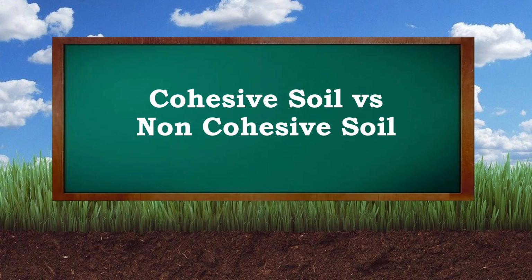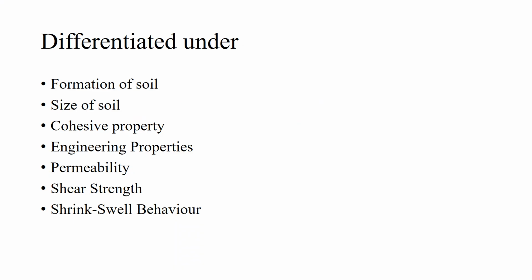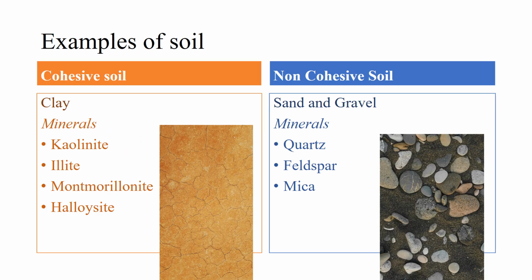Cohesive soil versus non-cohesive soil. The two soils can be differentiated under various categories. Cohesive soil is mainly clay. Clay is composed of kaolinite, illite, montmorillonite, halloysite minerals. Non-cohesive soils are sands and gravels. It is composed of quartz, feldspar, mica minerals.